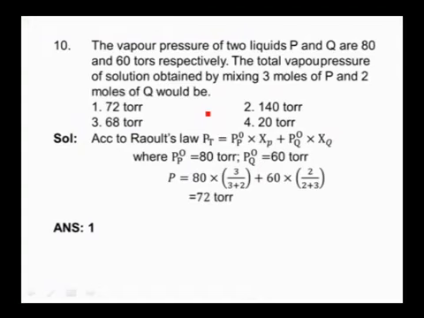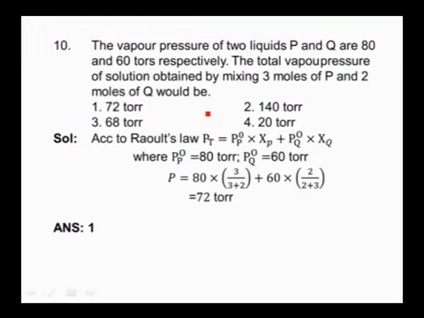The vapor pressure of two liquids P and Q are 80 and 60 torrs respectively. The total vapor pressure of solution obtained by mixing 3 moles of P and 2 moles of Q would be. The options are 72 torrs, 140 torrs, 68 torrs and 20 torrs. See, this is a binary liquid solution.